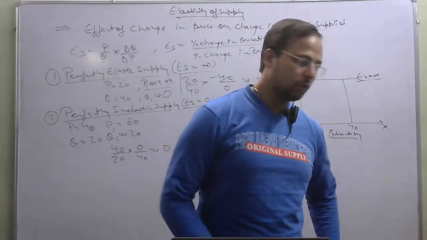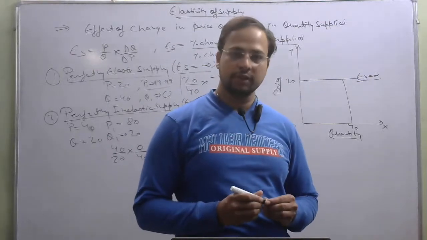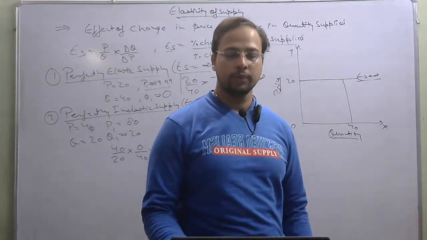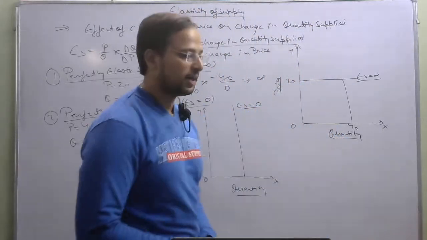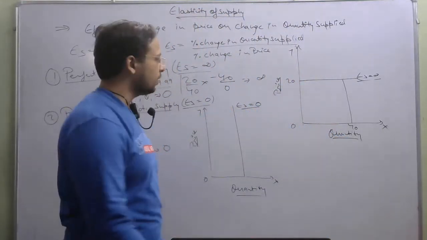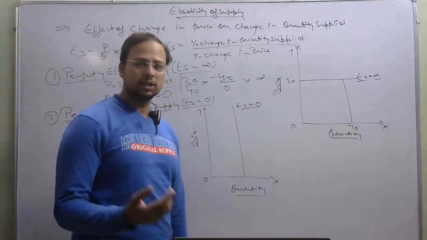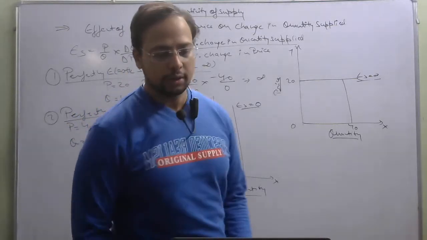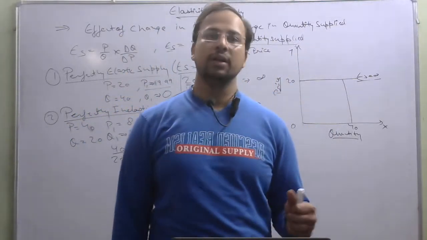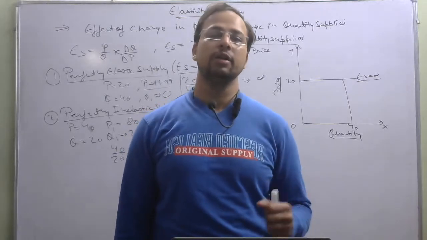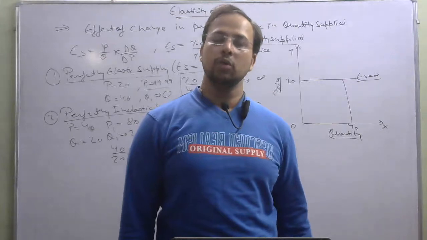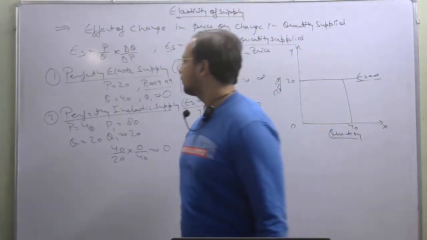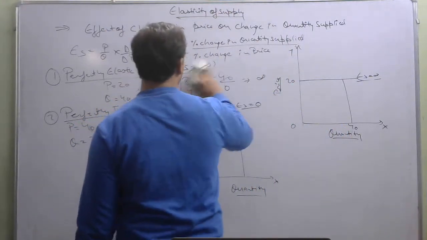Okay, so I hope the two extreme figures are understood. The first is perfectly elastic and the other one is perfectly inelastic. Now we will discuss three other situations, in which one is unitary elastic, the other is less than unitary elastic, and the third one is more than unitary elastic. Okay, so let us understand that also.